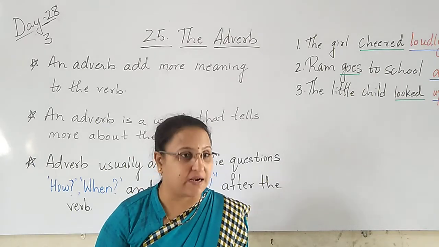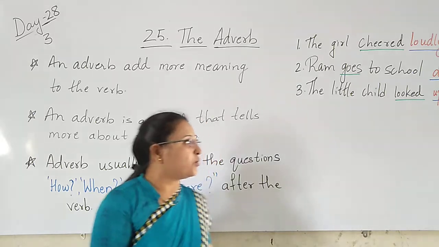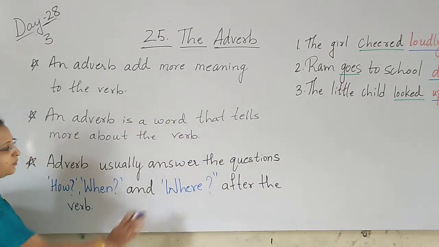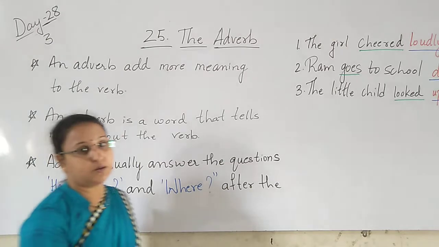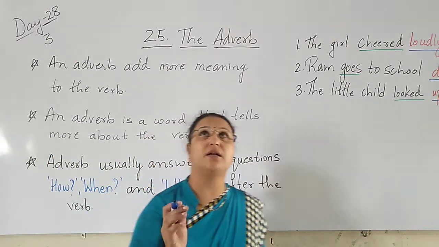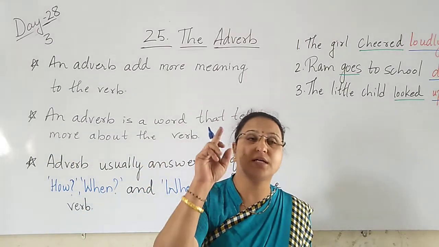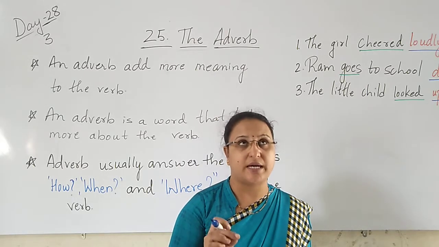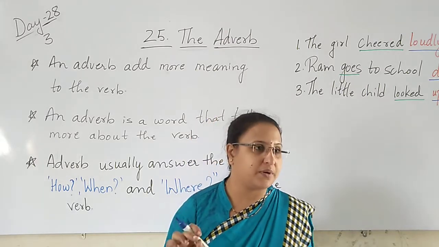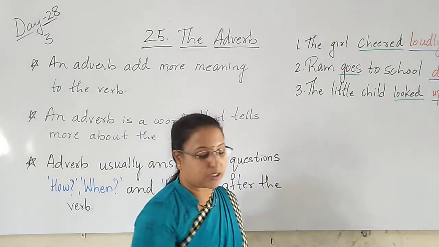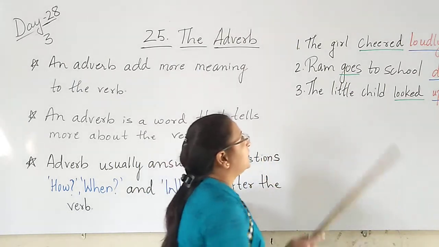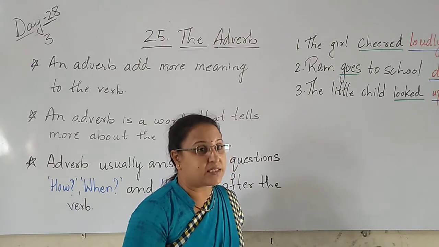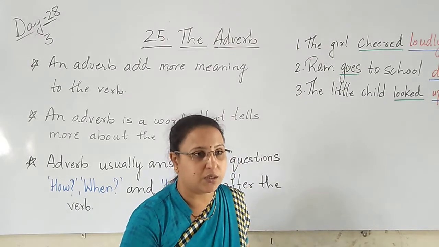We use the adverb after the verb. Where did the child look? The child looked up. So the adverb adds more meaning to the verb.